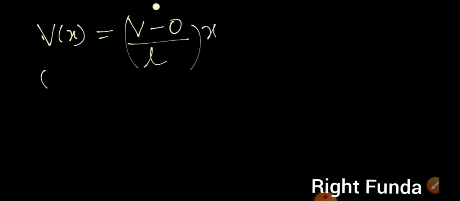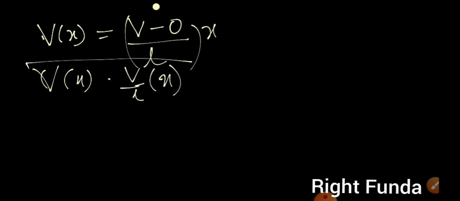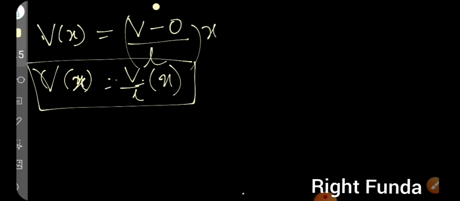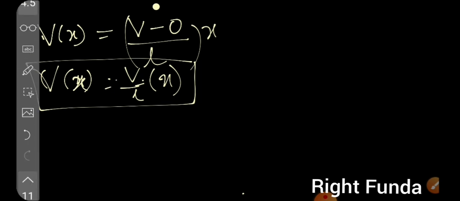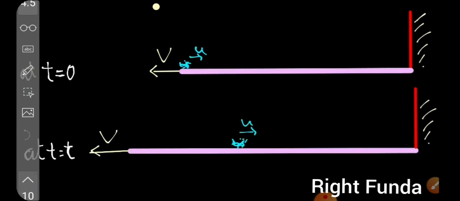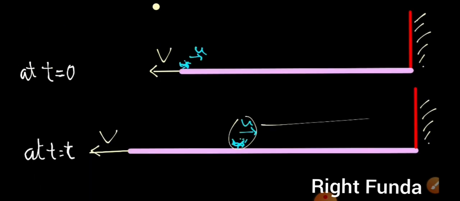So I got the velocity as a function of x equal to V by l into x. This equation gives me the velocity of any point. Capital V is the velocity of the left-hand point, as the question is given, but any point on the rubber band has a velocity this much. Right now the ant is sitting at this position, at a distance x from this end.